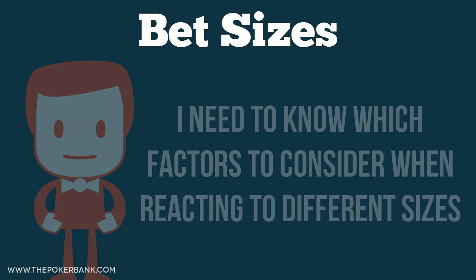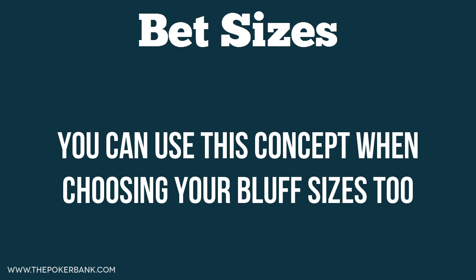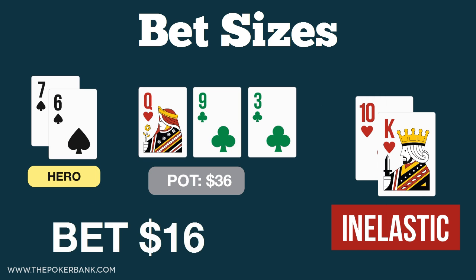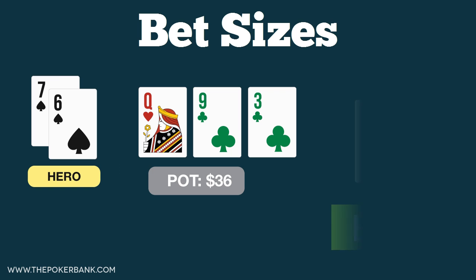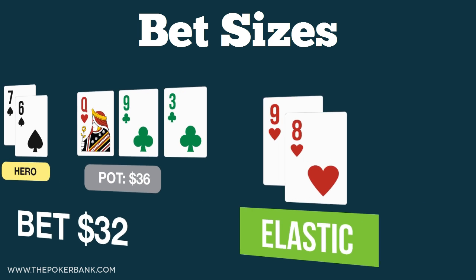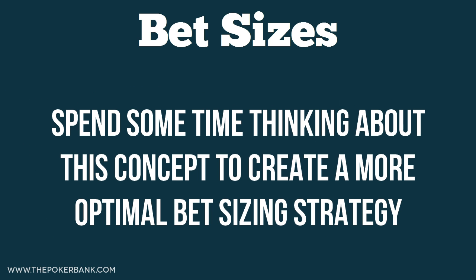As a final note, you can also use the concept of elasticity when bluffing. For instance, if a player is inelastic and would fold regardless, why not choose a smaller bluff size? Similarly, if a player is very elastic, why not size your bluff large enough to create those extra folds? A little bit of thinking and reflection on this concept can revolutionize your bet sizing strategy and help you find extra spots to interject edge.